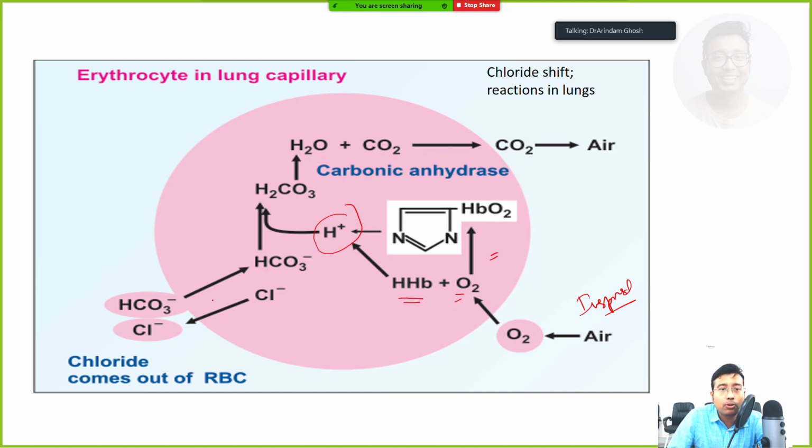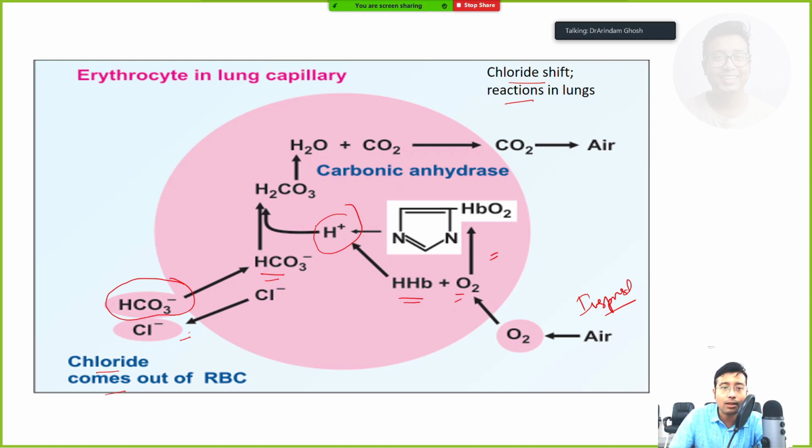Now a proton is generated. Who will take care of this proton? The alkali. Where is this alkali coming from? It is coming from the alkali reserve, from extracellular fluid. But since a negative ion is coming inside, something from inside the cell has to go out. So chloride goes out. So both the diagrams are important in order to determine chloride shift. Whether the question is respiratory regulation of pH, or how hemoglobin acts as buffer, or a short note on chloride shift, the answer is the same for all three.